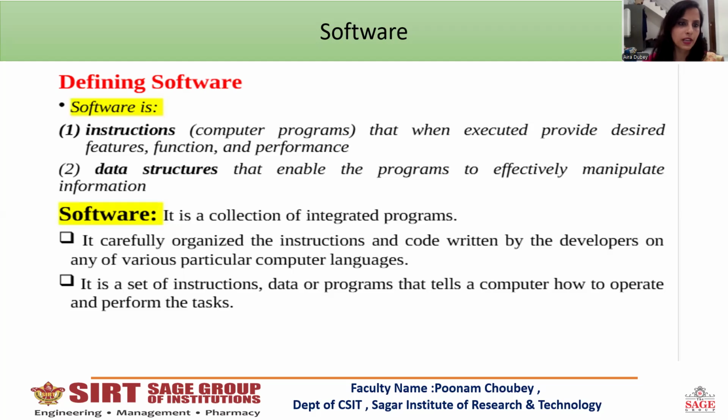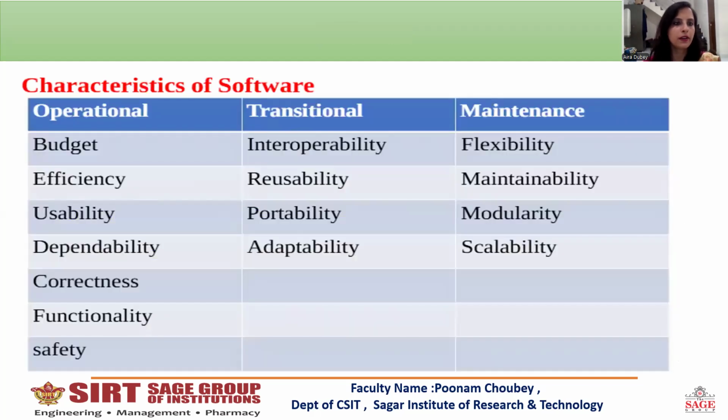Now let's go to the second PPT. Here we are seeing the characteristics of software. In the characteristics of the software, we can see that a table is given. In this, the operational, transitional, and maintenance sections are divided.